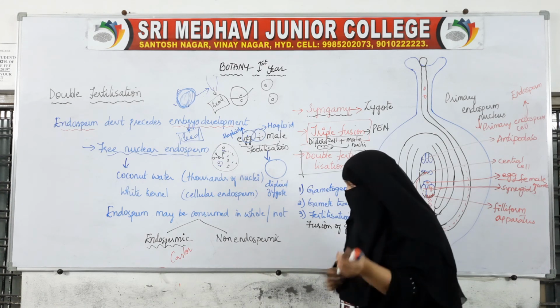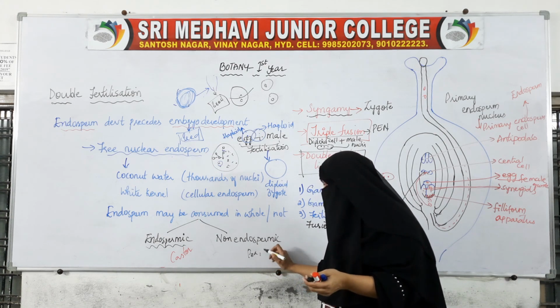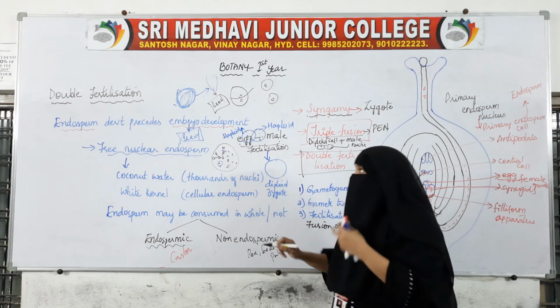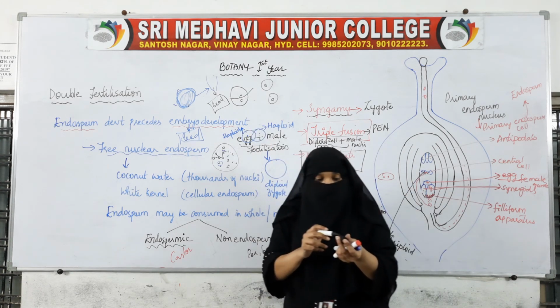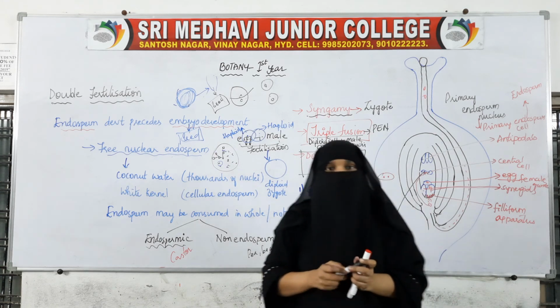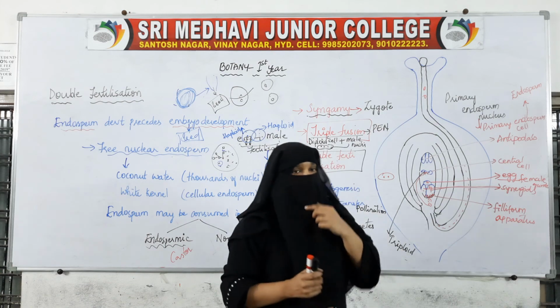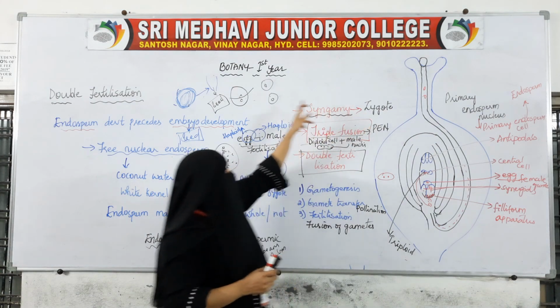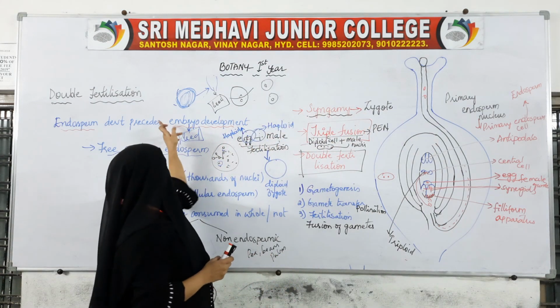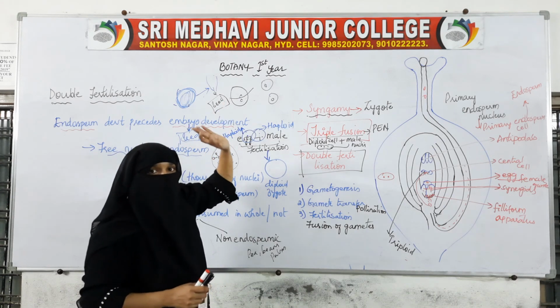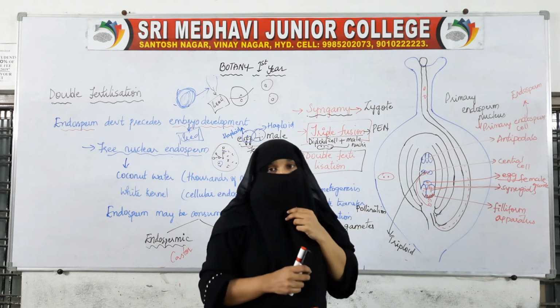We see peas, beans, pulses. These are examples of non-endospermic seeds. So how the zygote will change into an embryo, and how this embryo will change into a seed, we will see in the later videos.